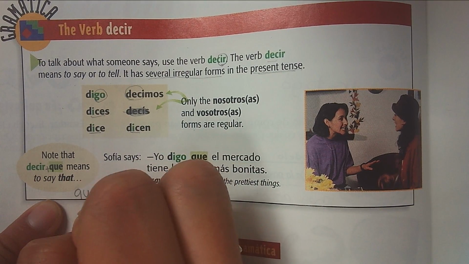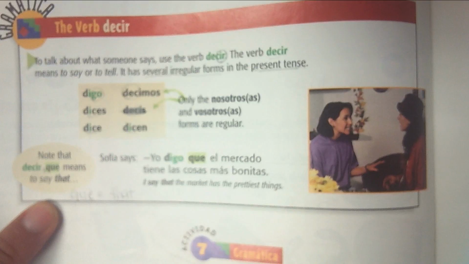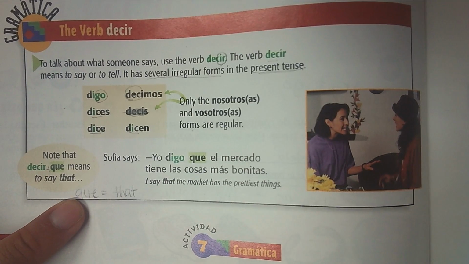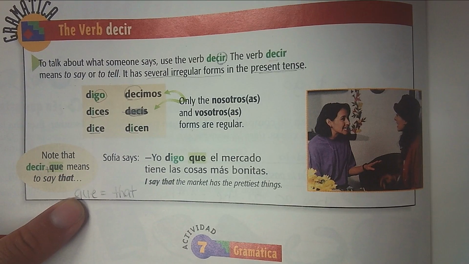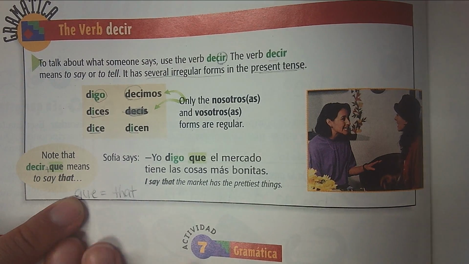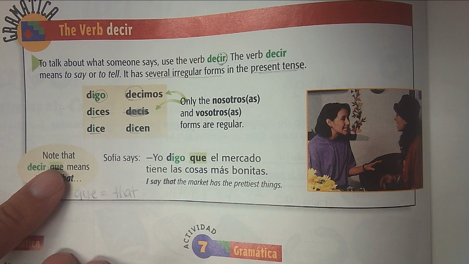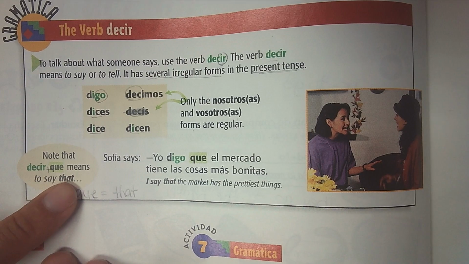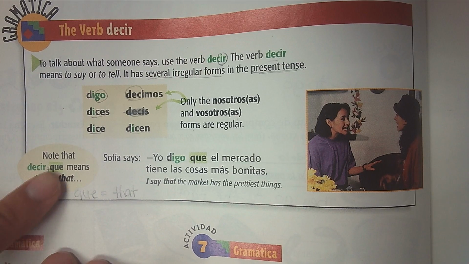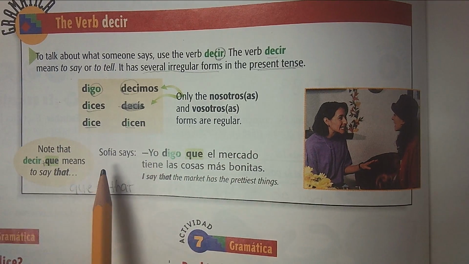Que, in this case, means that. You may remember that que means what when we're talking about questions and interrogatives maybe before I came in to teach you guys. But in this instance, in this phrase, it means that. Decir que, to say that. Decir means to say. Well, que just means that. To say that.